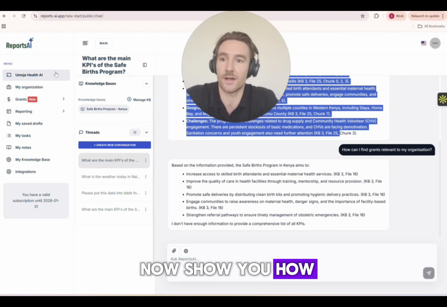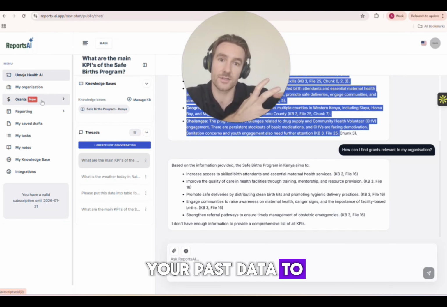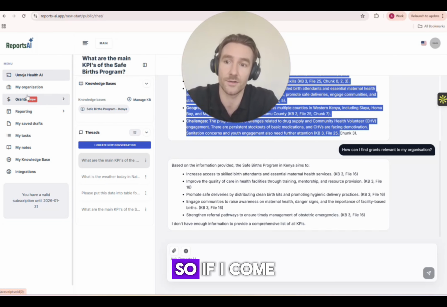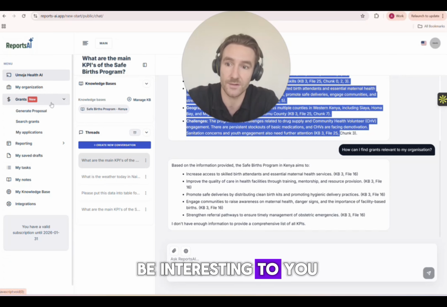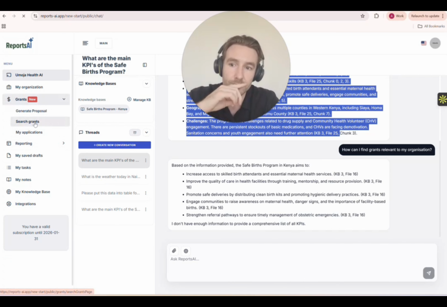So what I can now show you is how you can leverage your past data to generate future proposals, donor reports, stuff like that. If I come here to grants, you can see we've got a grants section, which is going to be interesting for you. So not only can you search grants here,